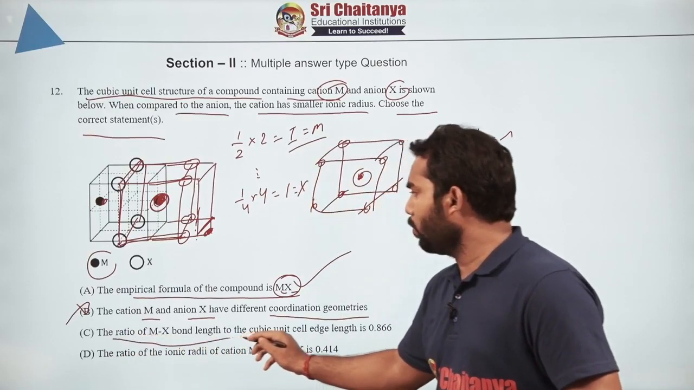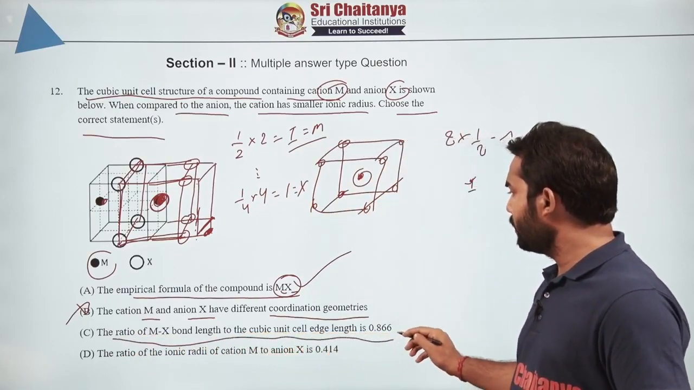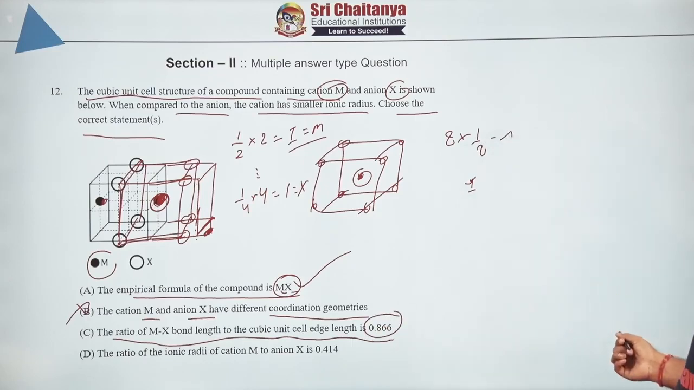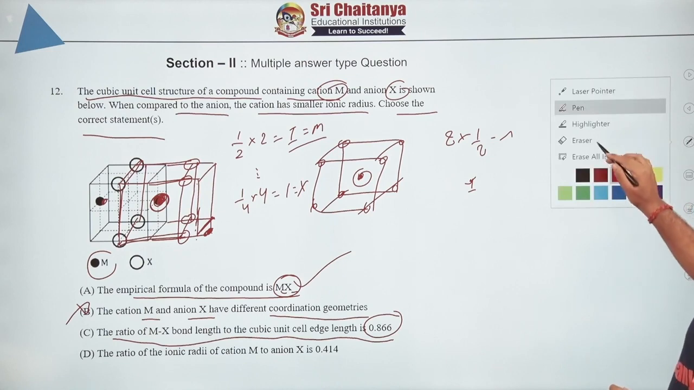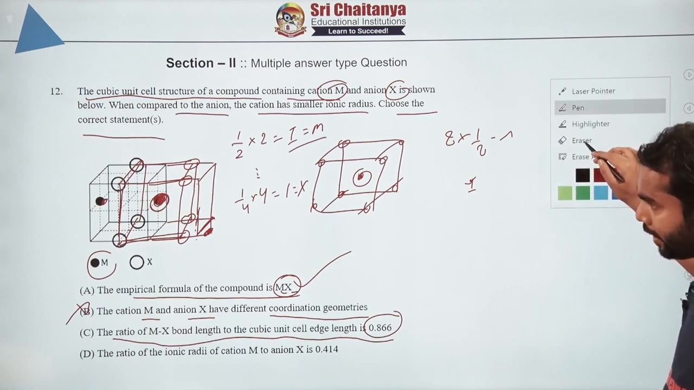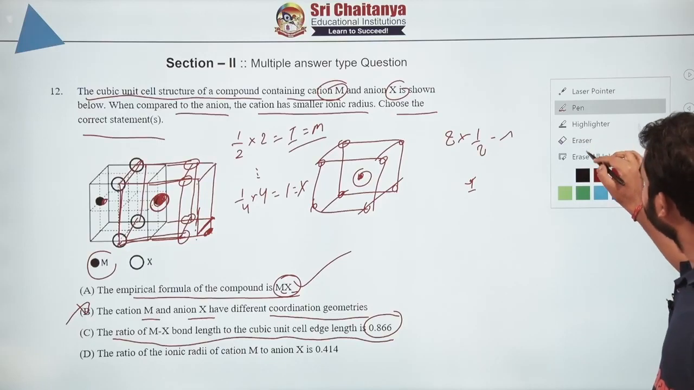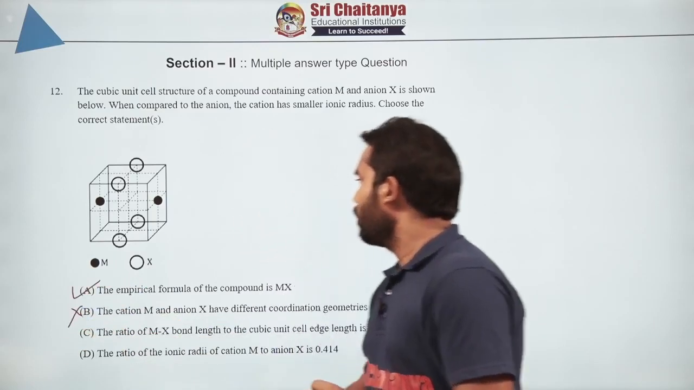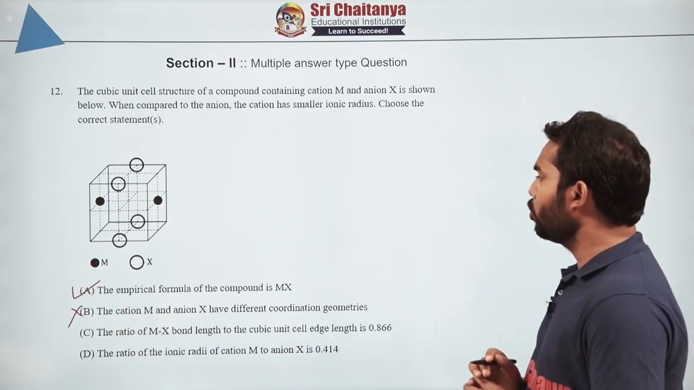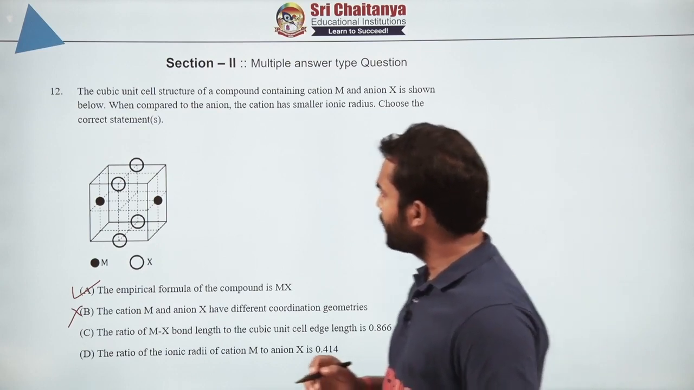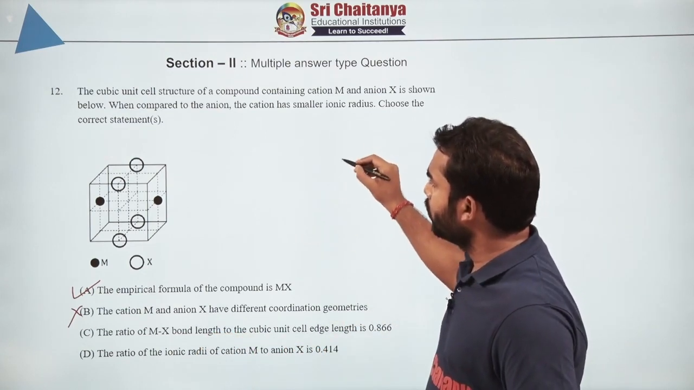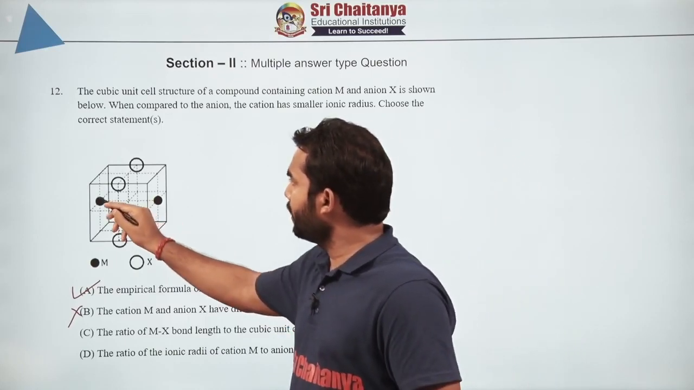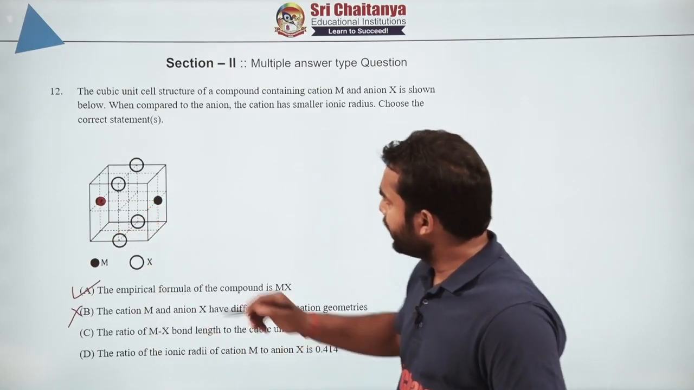Now the ratio of MX bond length to the cubic unit cell edge length is 0.866. Now let us calculate it. What is it asking? So we have already got A correct and B wrong, right? Now the ratio of MX bond length to the cubic unit edge length. So MX length means, I will show you like this. We are having M over here and X at the edge center.